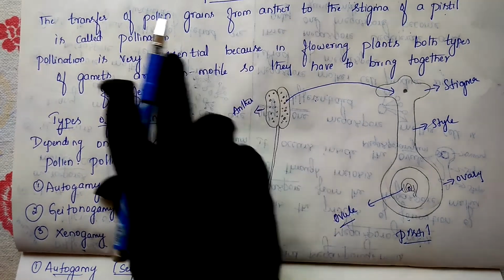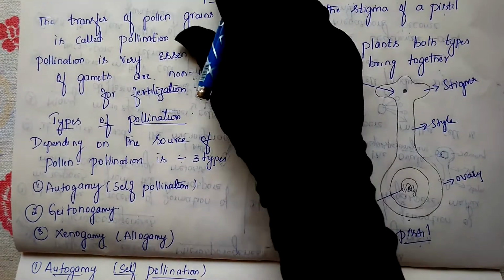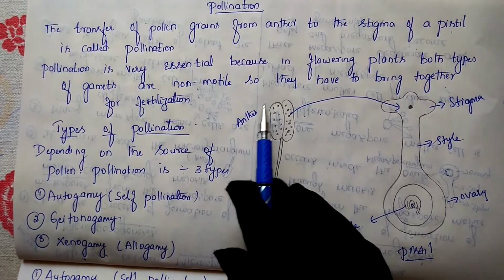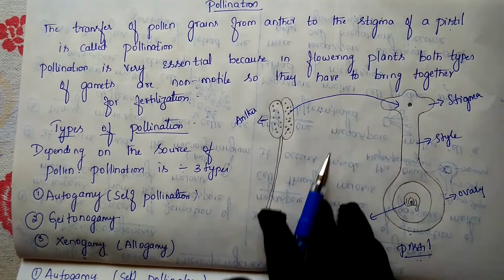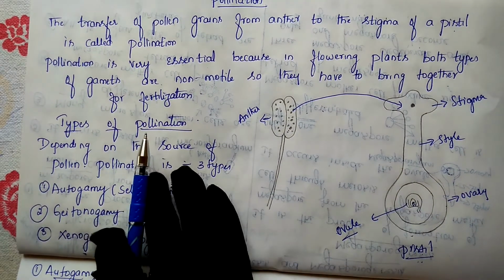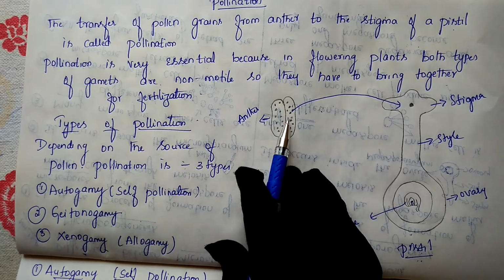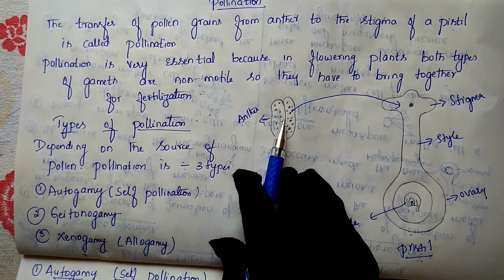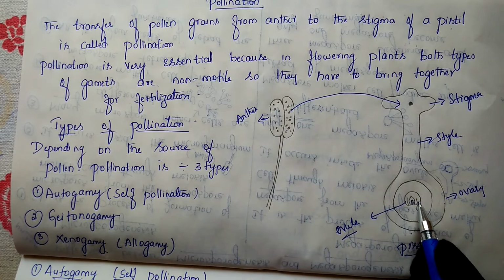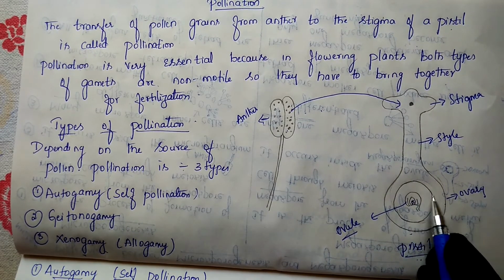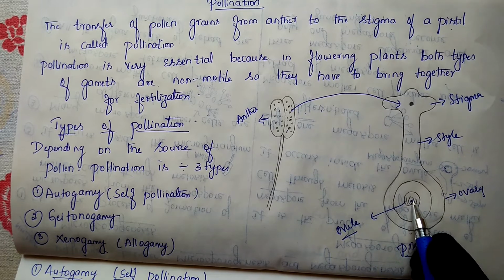We have already discussed the meaning of pollination. Pollination is the transfer of pollen grains from the anther to the stigma of the pistil. Why is pollination necessary? Because both gametes are needed. The pollen grain is one gamete, and the egg is the other. Where is the egg present? Inside the ovary, and inside the ovary, within the ovule.